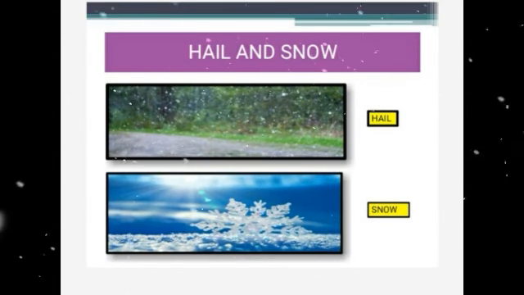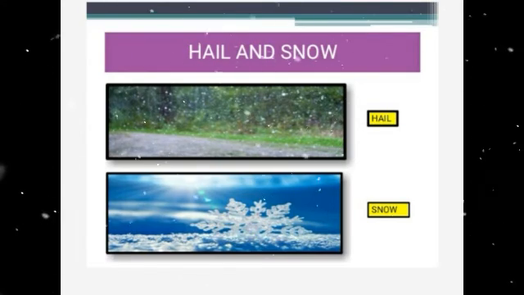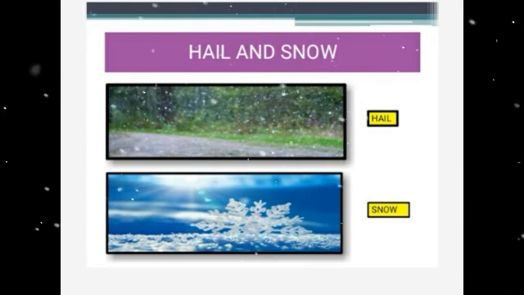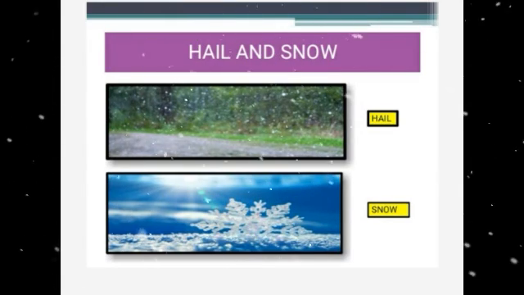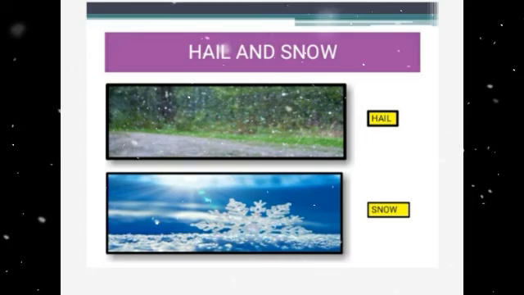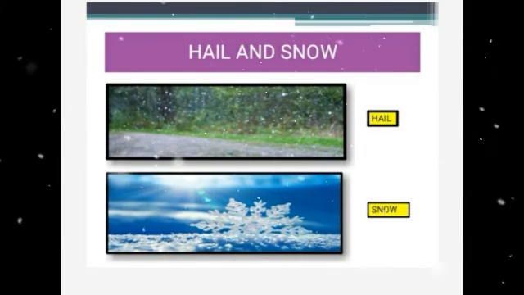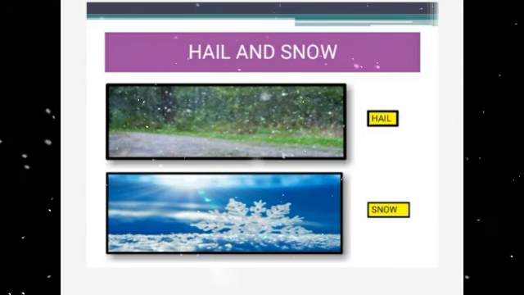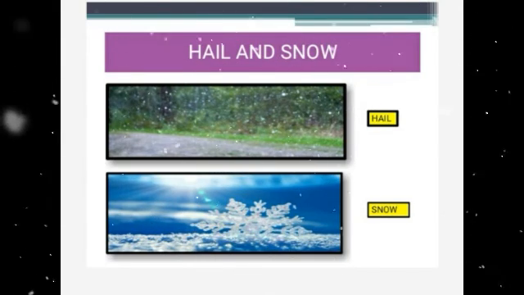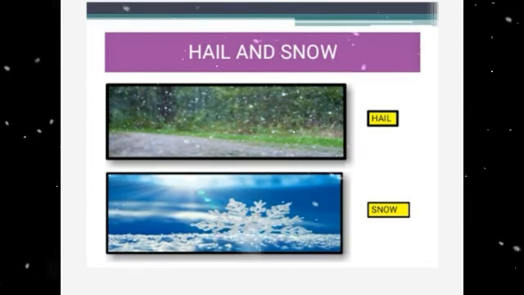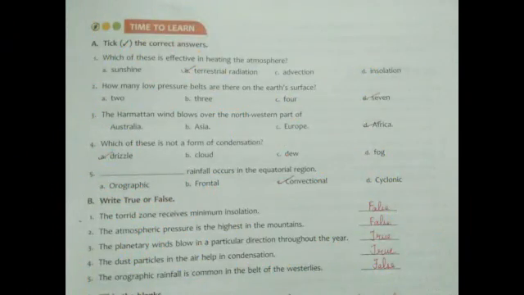Next one is snow. When air temperature is below the freezing point, the water vapor present in the clouds condenses to form tiny ice crystals called snow. These tiny ice crystals join together to form flakes of snow. When these snowflakes fall, it is called snowfall. And when snow and rain fall together, it is called sleet. Right children? So what is hail and what is snow? Did you understand? Yes.